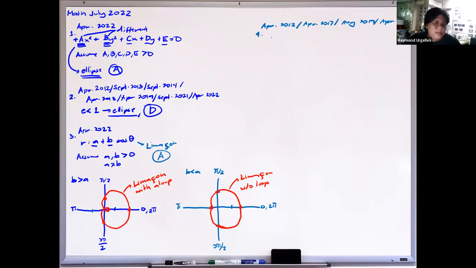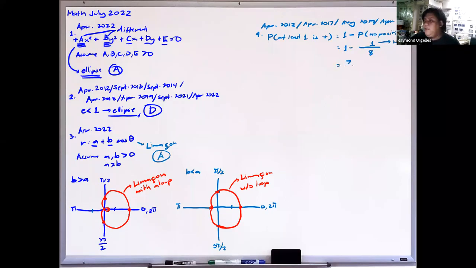you will get that the probability of at least 1 positive is given by 1 minus the probability of no positive. For this one, there is only one possibility, so that is 1 over 8. This n is the only one with no positive result. So you will get 7 over 8.